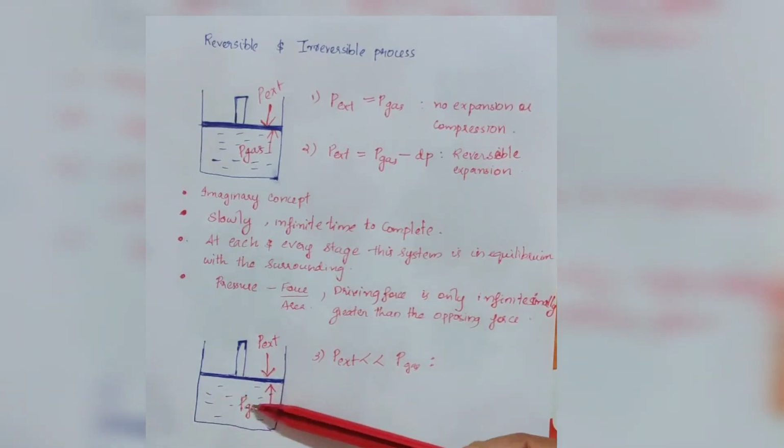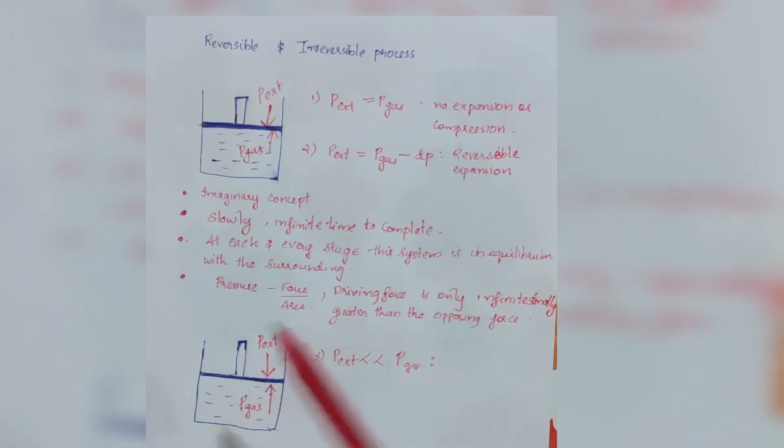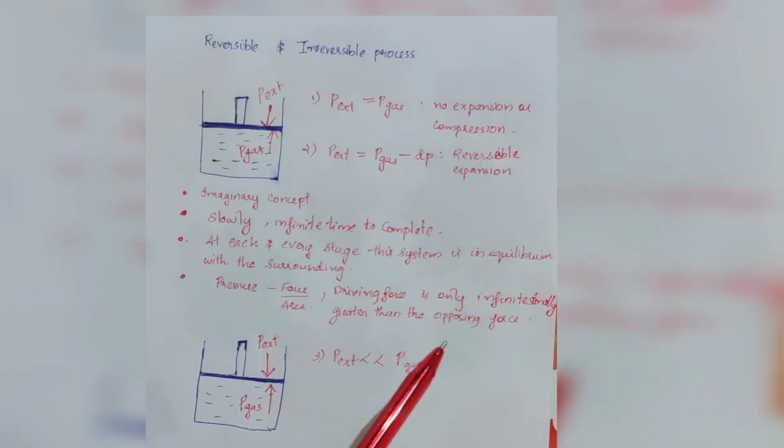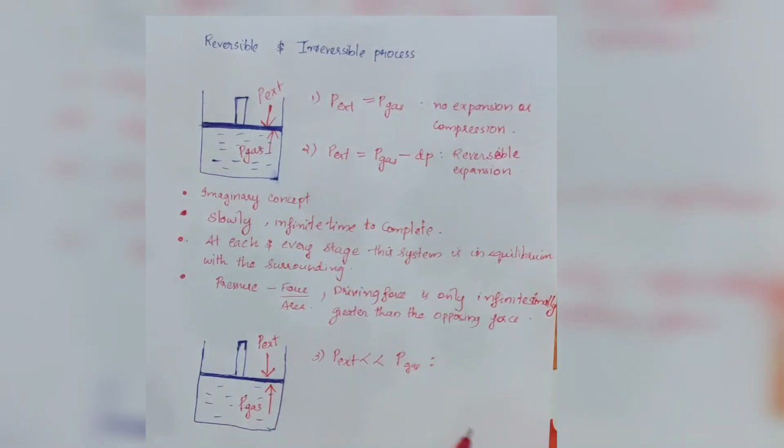That is, this takes place rapidly. This is a rapid process and this process is called an irreversible process. That is, the process which does not take place infinitesimally slowly is said to be an irreversible process.